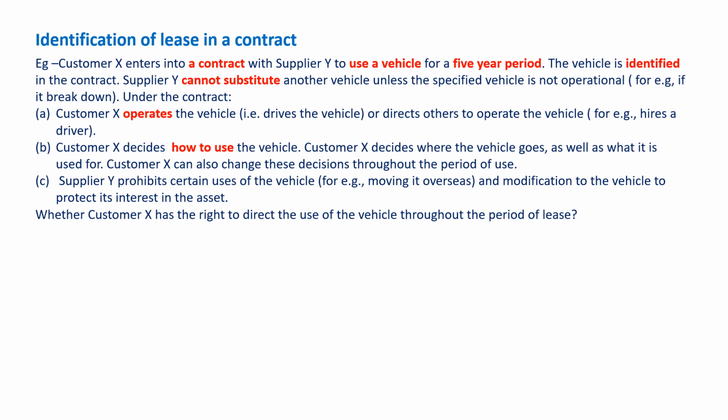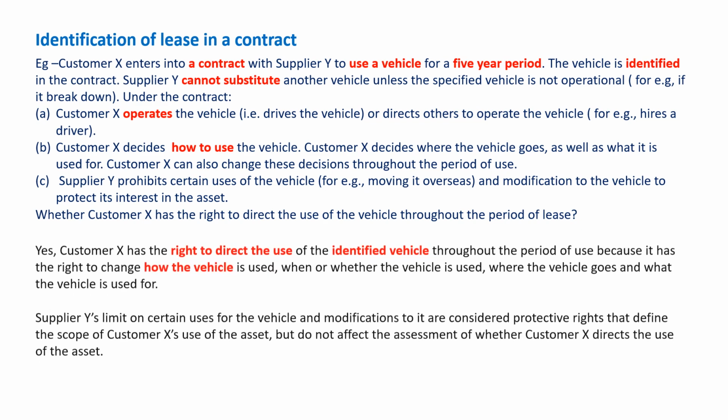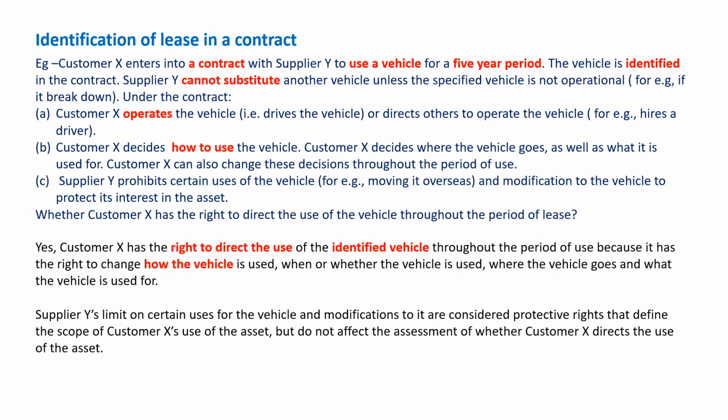Supplier Y prohibits certain uses of the vehicle, for example, moving it outside the country, or modification to the vehicle, to protect its interest in the asset. Whether customer X has the right to direct the use of the vehicle throughout the period of lease? So in this case, if you see, customer X has 100% right to use the vehicle as per his wish. So the vehicle is identified.